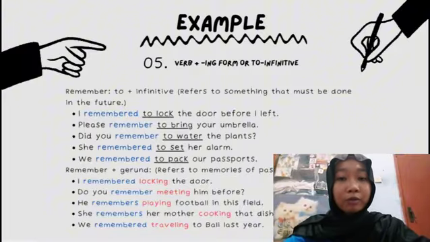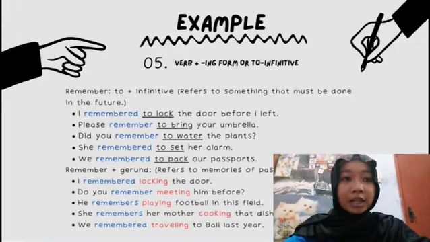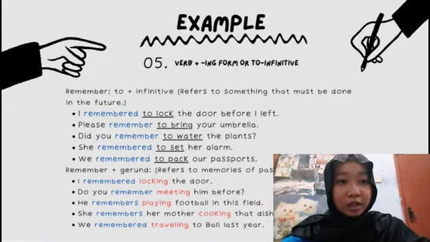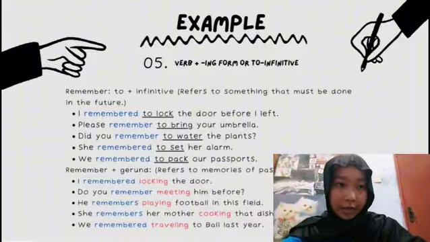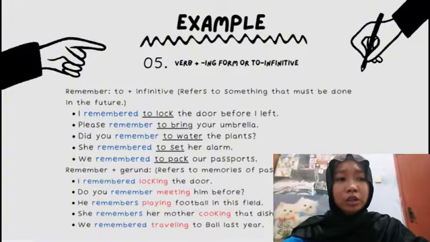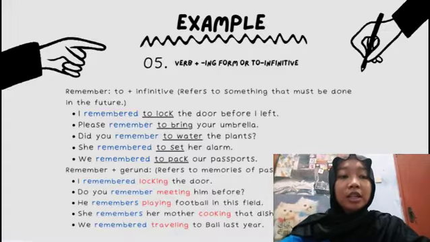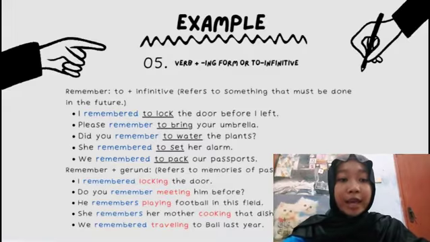So the example for remember plus gerund, number 1, is I remembered locking the door. So the gerund is locking. Number 2, do you remember meeting him before? So the gerund is meeting. Number 3, he remembers playing football in this field.